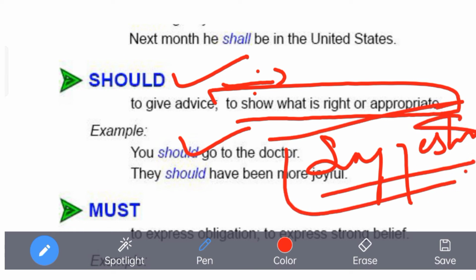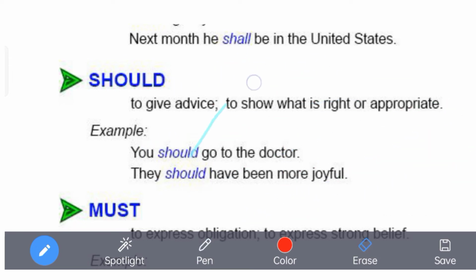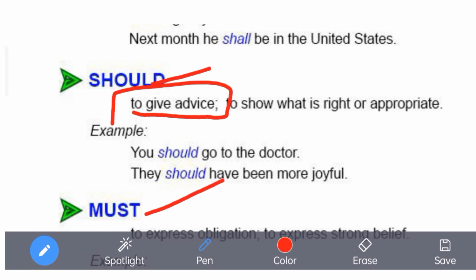You getting it, beta? Yes, sir. So it is more of the time used for suggestion and to give advice. What's the difference between should and must? Because both are for suggestion only, and one is in a different tone and the other in a different tone.